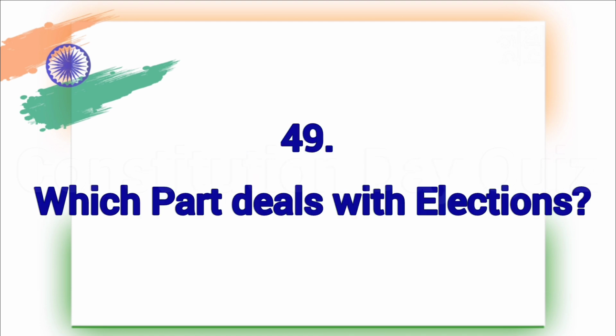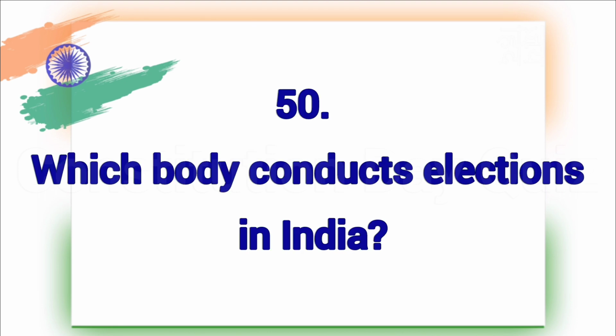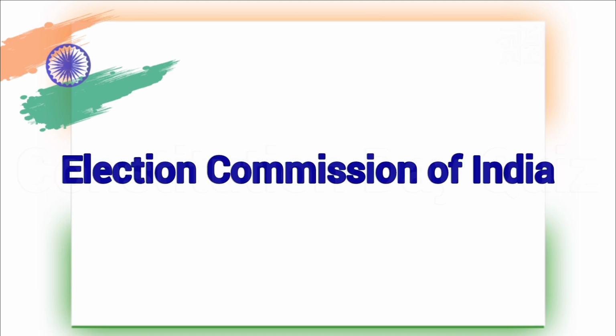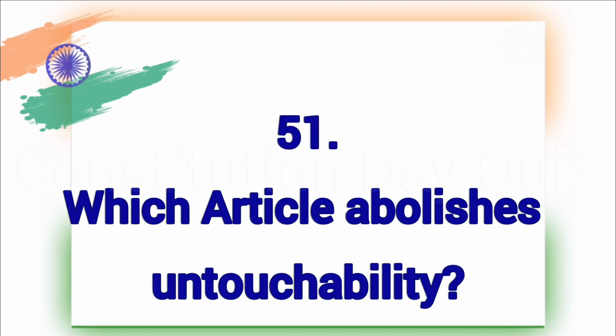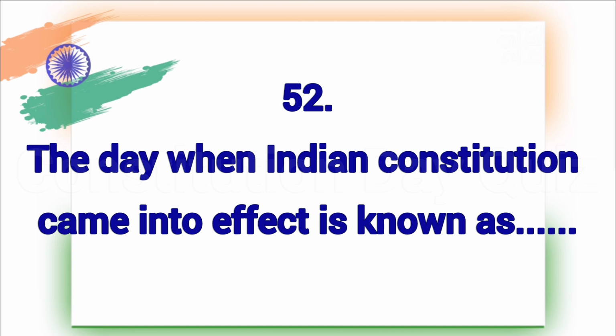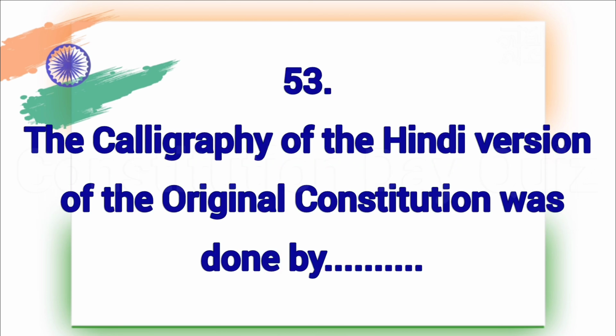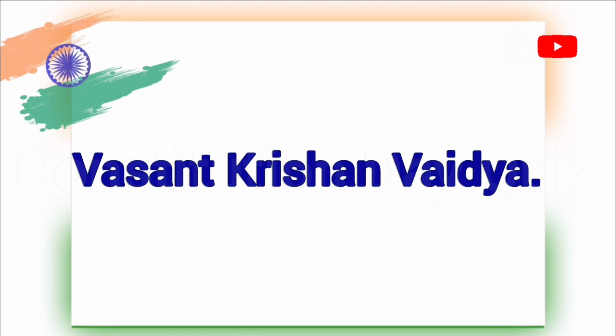Which part deals with elections? Part 15. Which body conducts elections in India? Election Commission of India. Which article abolishes untouchability? Article 17. The day when Indian Constitution came into effect is known as the Republic Day. The calligraphy of the Hindi version of the original Constitution was done by Vasant Krishnan Vaidya.